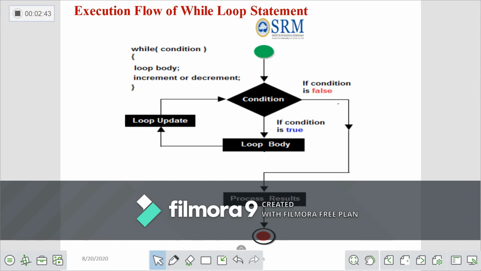Again the loop variable will update. So the condition is checked again for the newly updated increment or decrement value. This process of execution and incrementation happens continuously, as long as the condition is true. When the condition is false, the process is terminated, so the execution of the loop will be terminated. So this is the flow of the while loop structure.